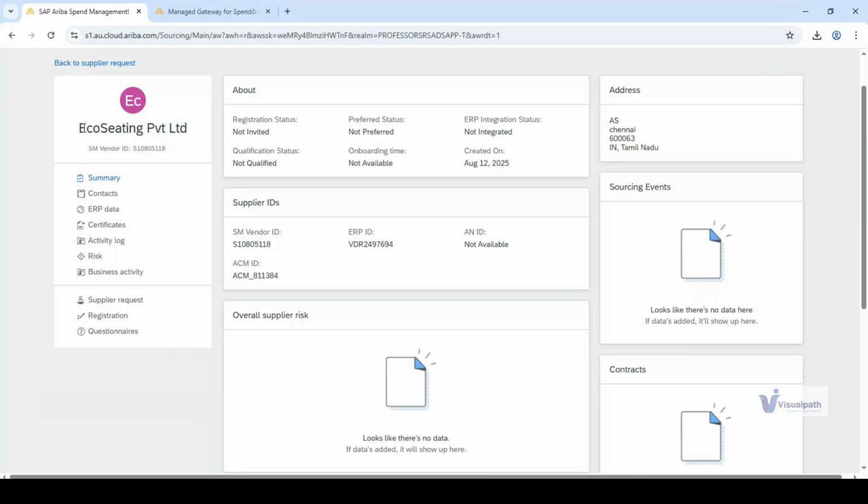So once this becomes a fully approved vendor in the system, an SM vendor ID gets generated, which is a unique ID for this supplier. Now the ID that you have within your existing ERP, which is SAP MM or S/4HANA, you have this ID as the ERP vendor ID. Correct? So that's the difference, SM vendor ID and ERP vendor ID.